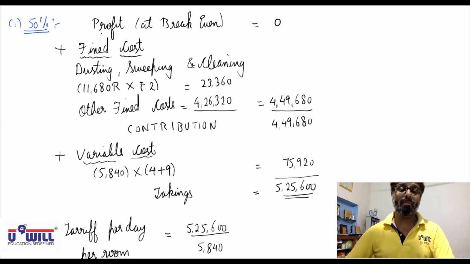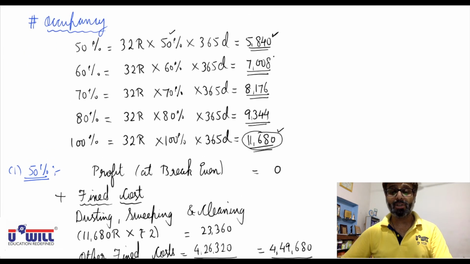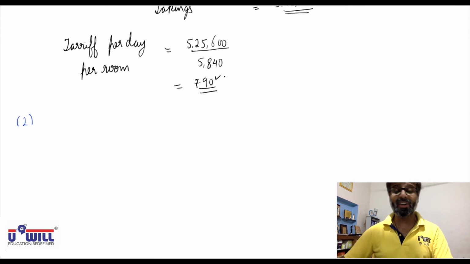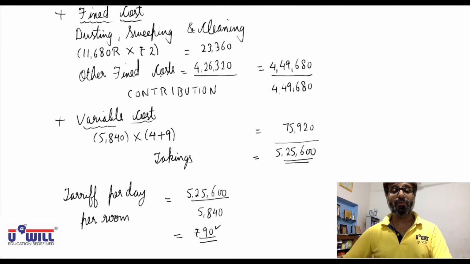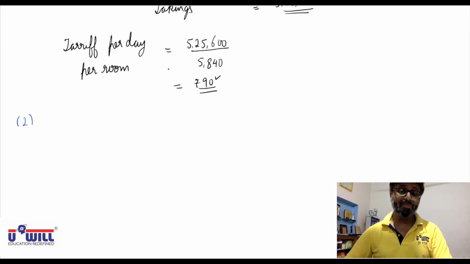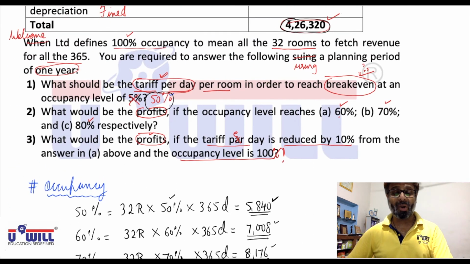Anything going more than 50% rooms, 60% of rooms go on rent, 7,008, 8,176, 9,344, definitely you'll earn profit, because fixed cost is all recovered from these 5,840 rooms itself. So you are asked now in the second question, what would be your profits if instead of 50% the occupancy goes to 60, 70 and 80%?